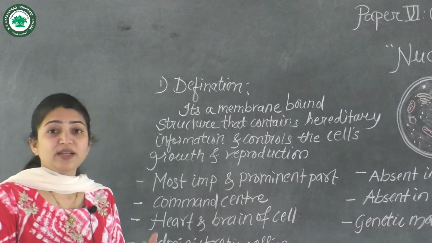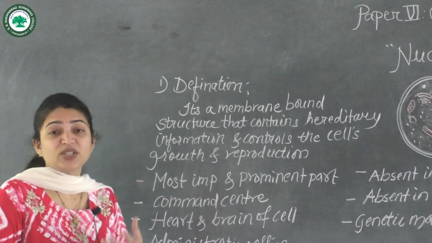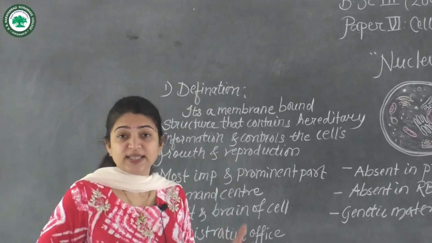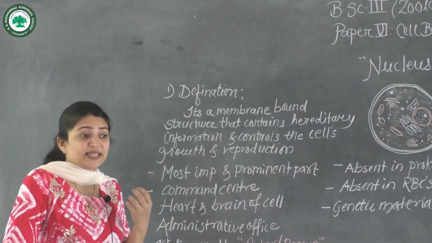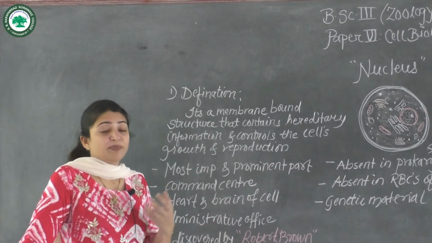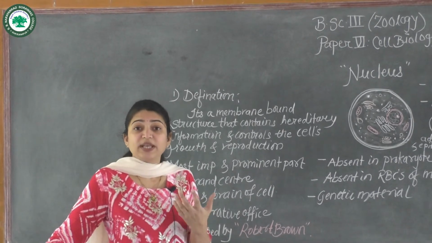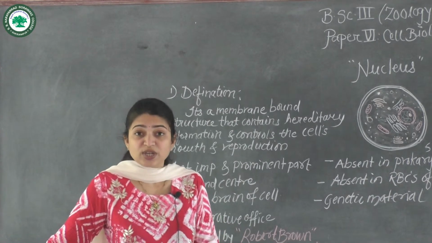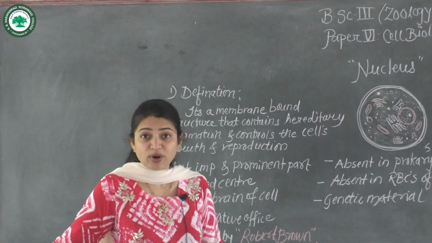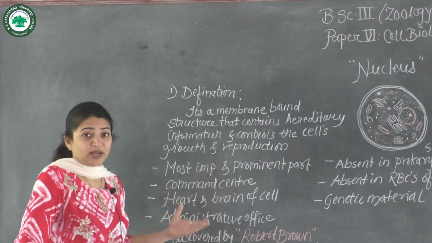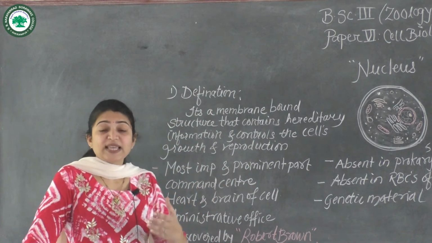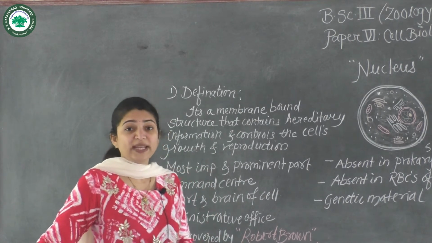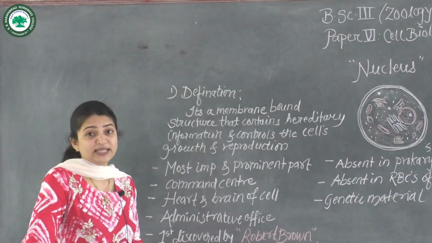As the heart sends blood and nutrition to every organ of the body, the nucleus sends the protein formation information and genetic material information to the other organelles, to produce structures which can form the different parts of the body. And whatever impulses have to be sent to the brain are decided in the nucleus. So we call it the heart and brain of the cell.